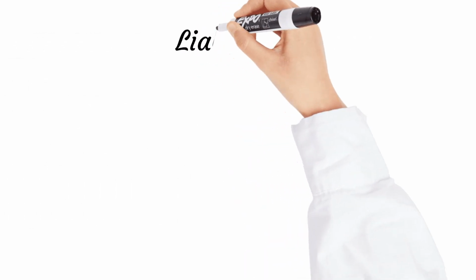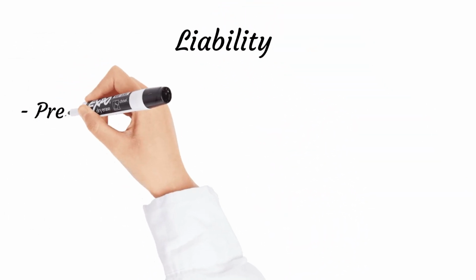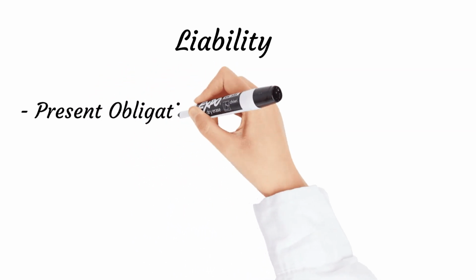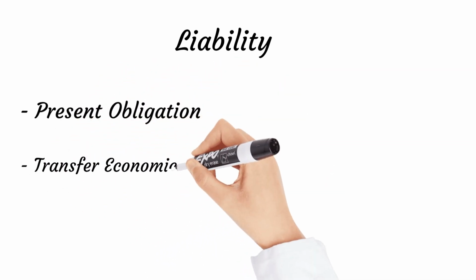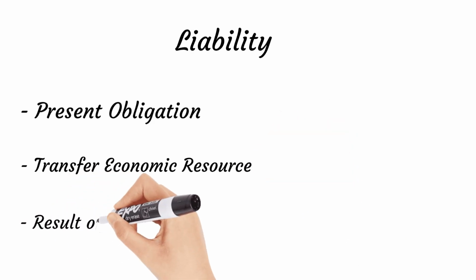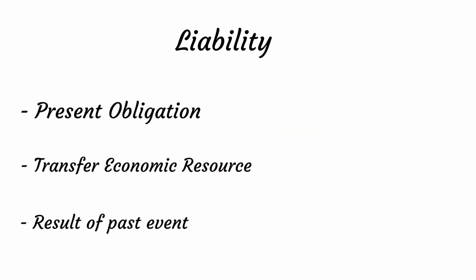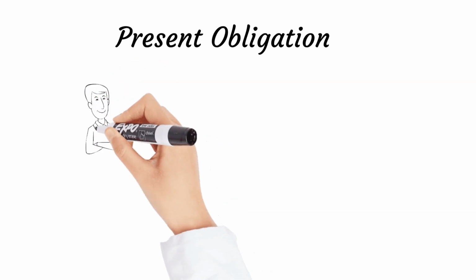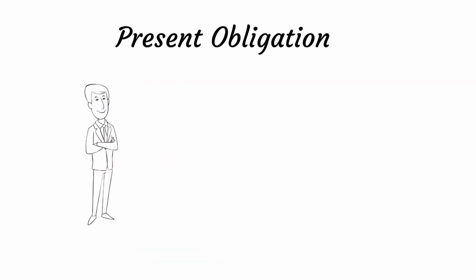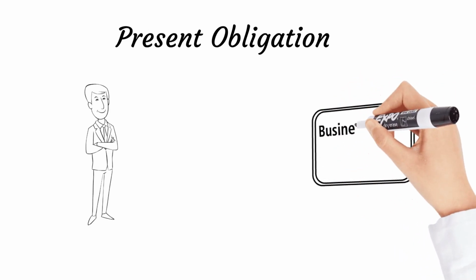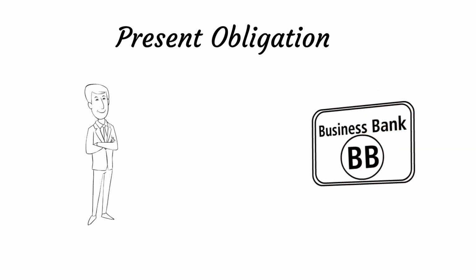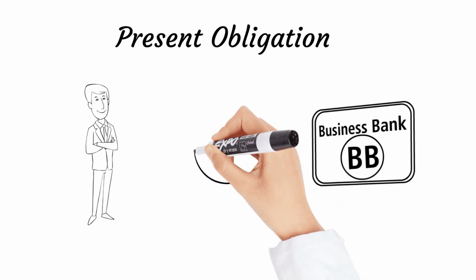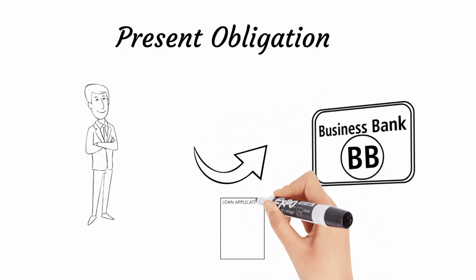We are moving to the second element of the Trinity, liability. Liability is a present obligation of the entity to transfer an economic resource as a result of past events. Let's now dig into this criteria as well. An obligation is a duty or responsibility that the entity has no practical ability to avoid. For example, amount owed to the bank or trade payable to the suppliers for the delivery of goods. An entity has a contractual obligation toward the bank and suppliers in both cases.